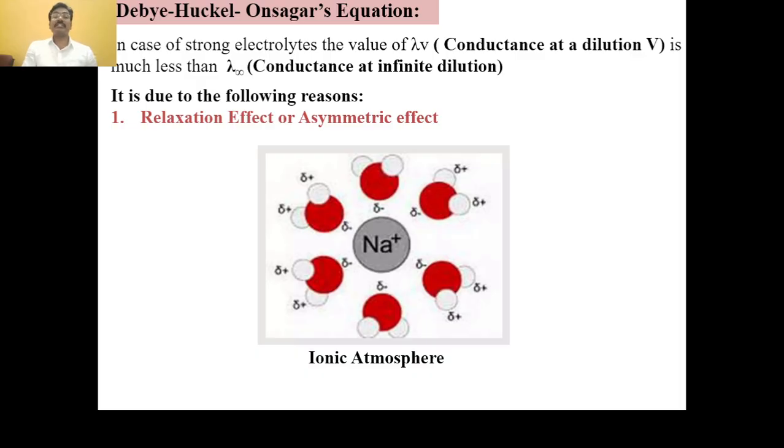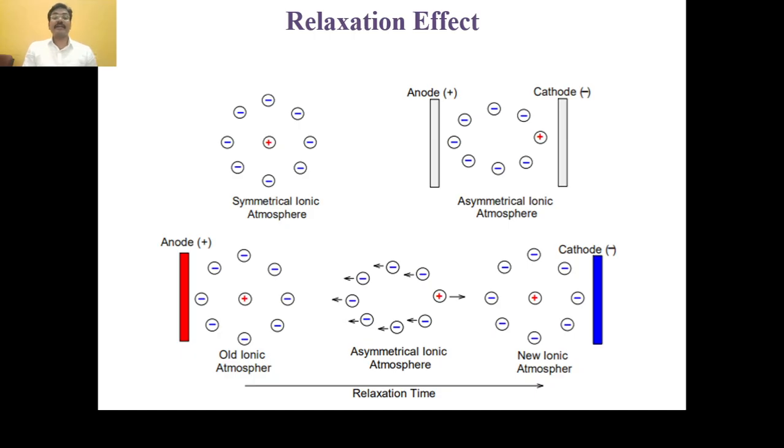But whatever may be the conductance, it increases for a strong electrolyte on dilution. It is due to the mobility of ions, or the speed of ions, and this speed of ions is affected by the ionic atmosphere. This is explained on the basis of the relaxation effect or asymmetric effect. What is the relaxation effect or asymmetric effect?